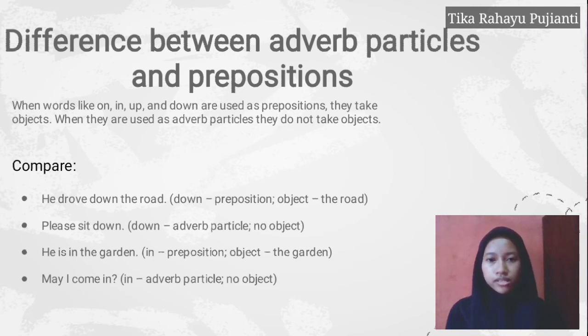Down could be a preposition or an adverb particle. So the difference is an object. In this example, they have an object, the road. So down could be called a preposition. What about another example? Please sit down. Down in here can be an adverb particle because they do not take an object. They don't have an object in this example.